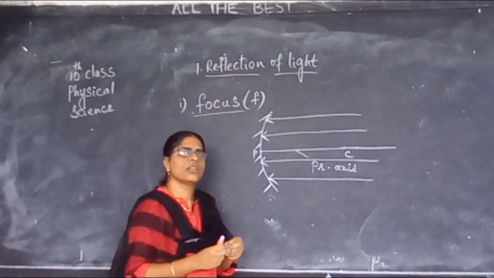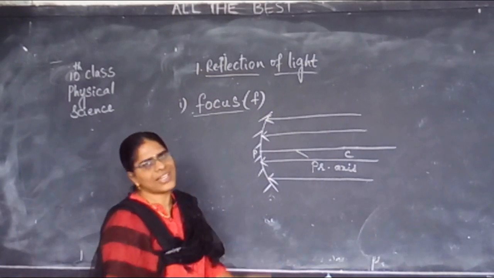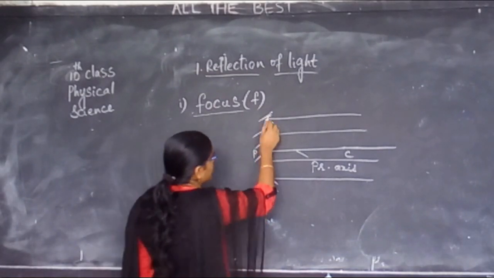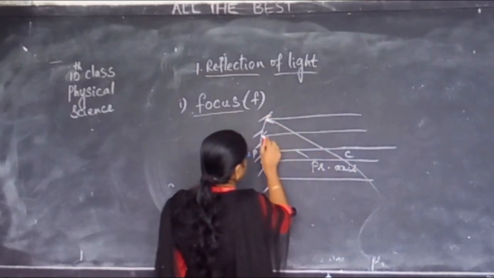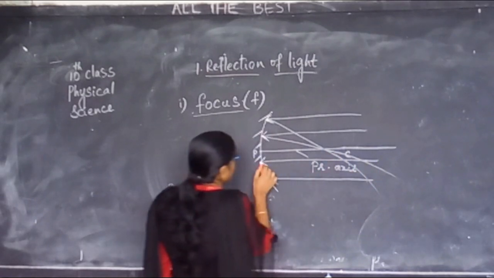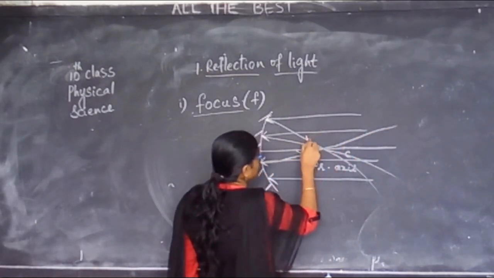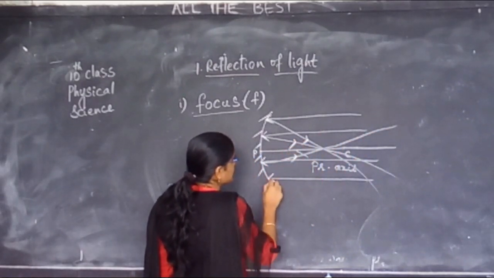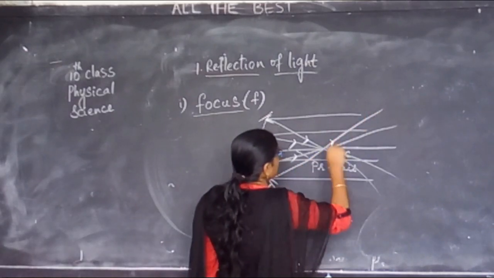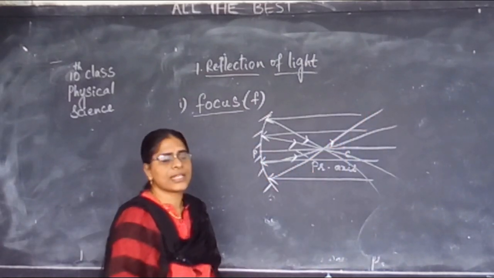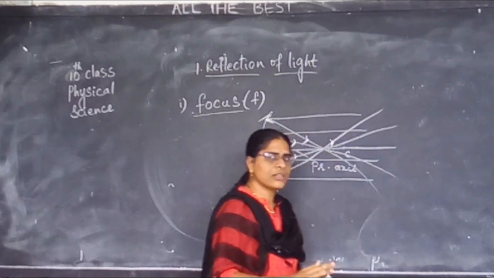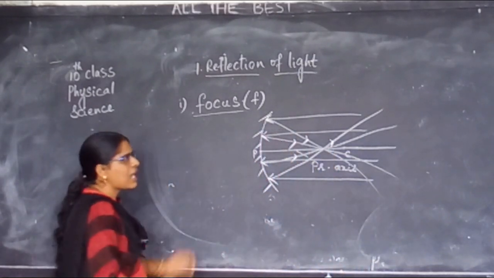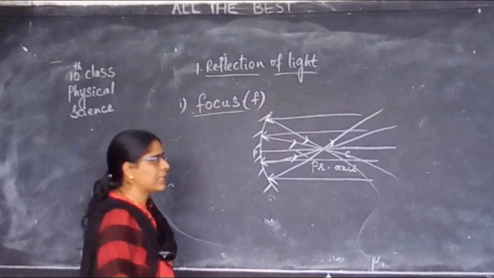They will either meet or they will diverge. Now let us see. After striking the mirror, the rays get reflected. What happened to these rays? After striking the mirror, these rays are reflecting.